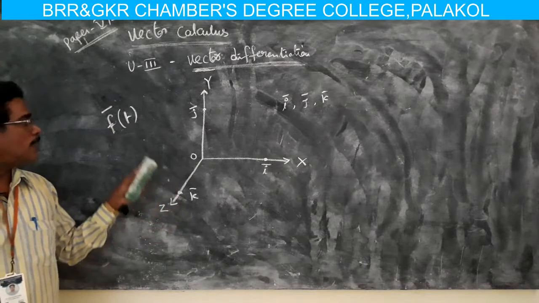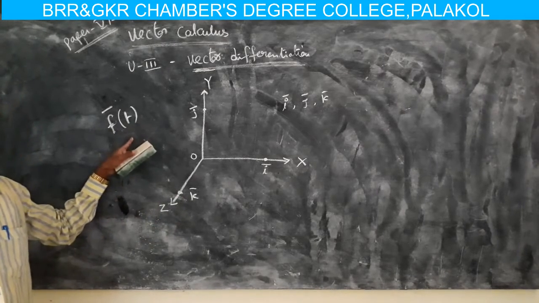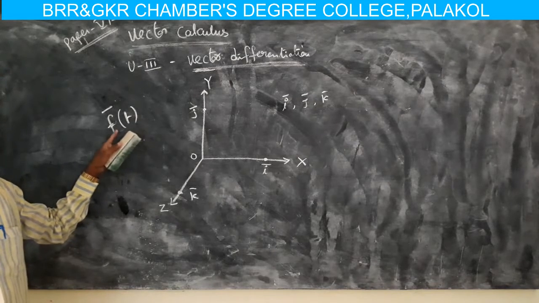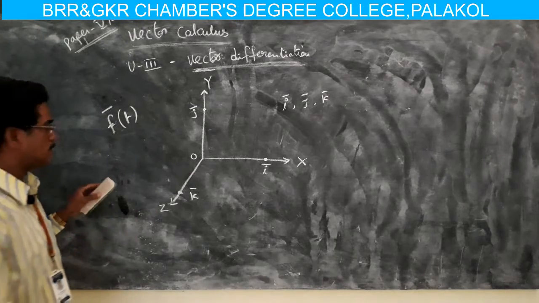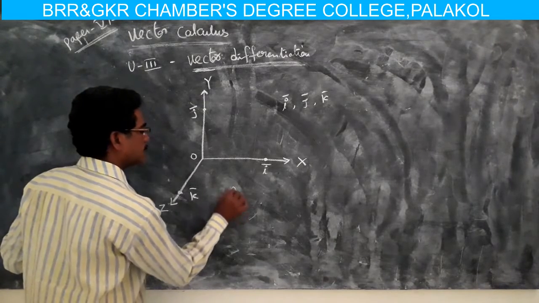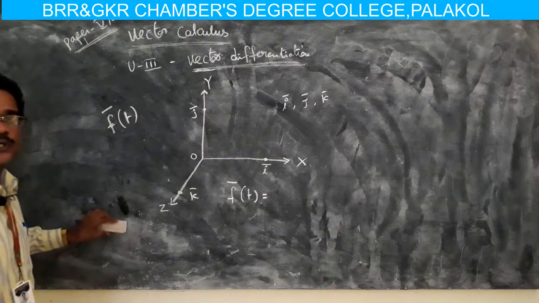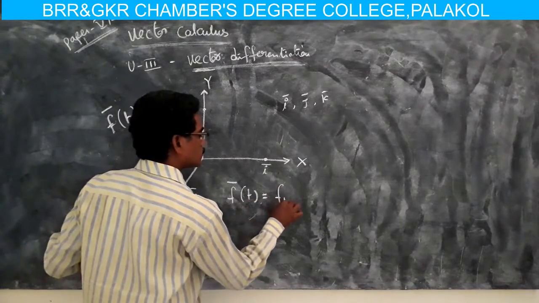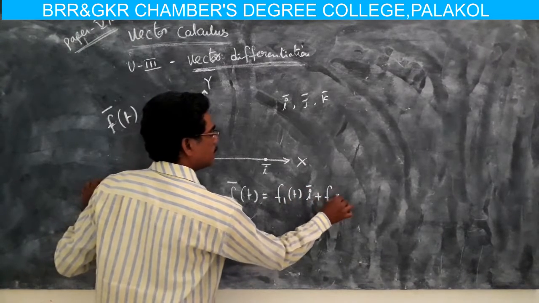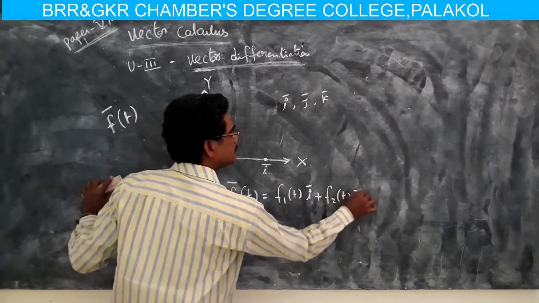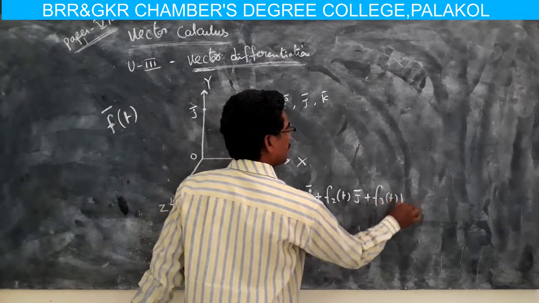If f bar of t is a vector function, then f bar of t can be expressed as f bar of t equals f1 of t i bar plus f2 of t j bar plus f3 of t k bar.